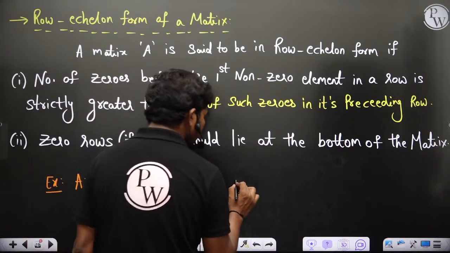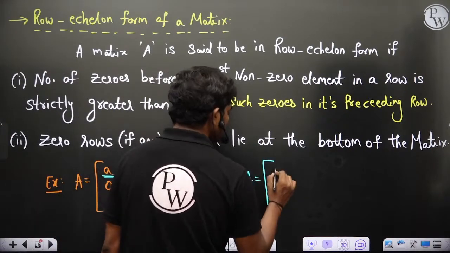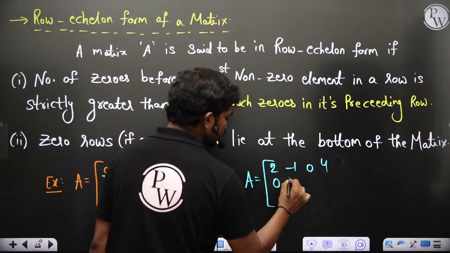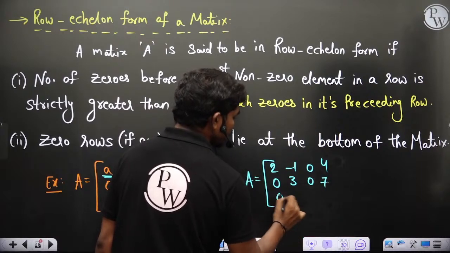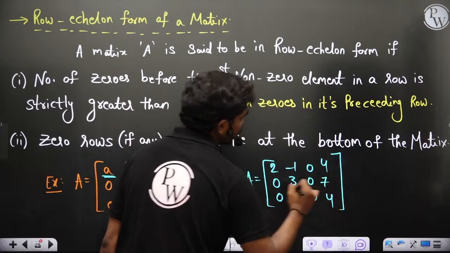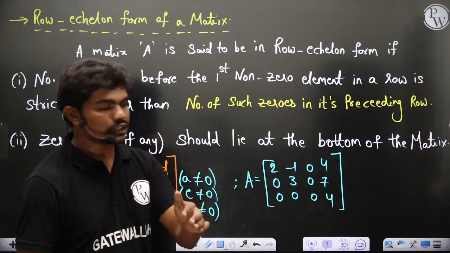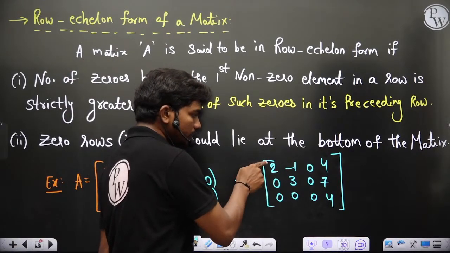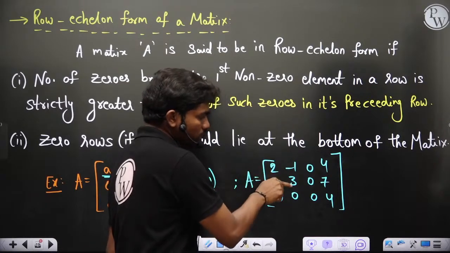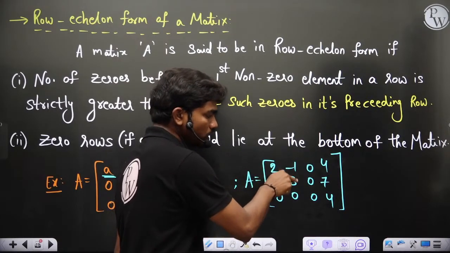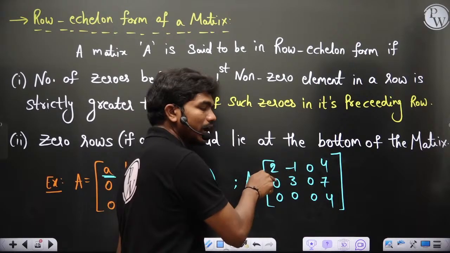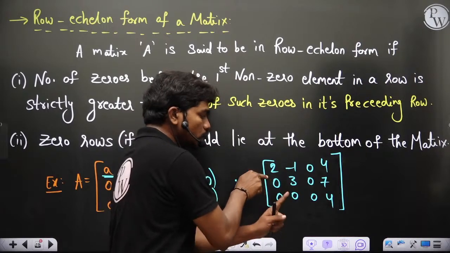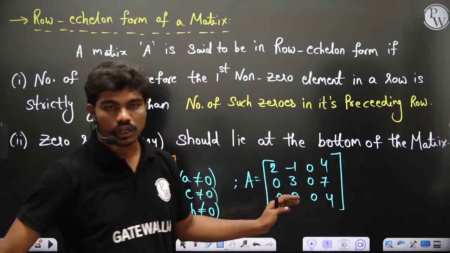Or else you can also have another example: 2, minus 1, 0, 4, then 0, 3, 0, 7, then double 0 or triple 0, 4. This is also in echelon form because of the number of zeros before the first non-zero element. In the first row there is no 0 before the first non-zero element. When you go to the second row, since the first row has 0 zeros, it should be at least 1. We have 1. Similarly, in the next row, since here it is 1, it should be at least 2. So we have 3. So this is also in echelon form.